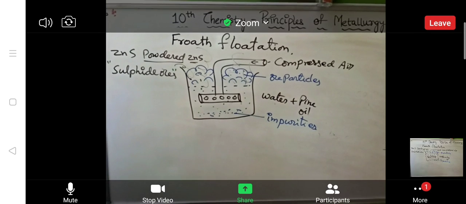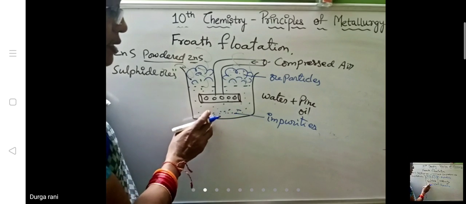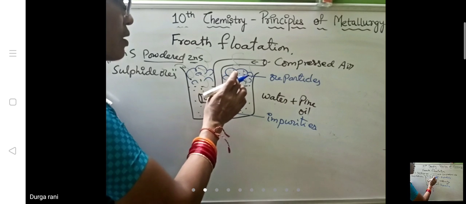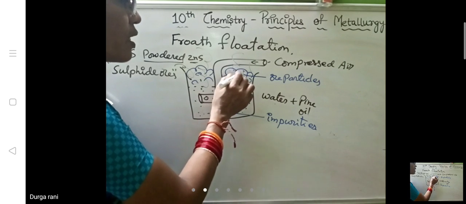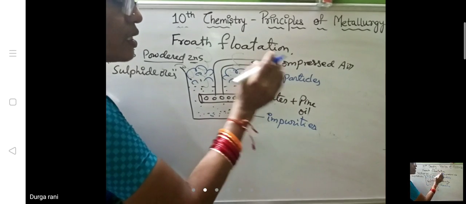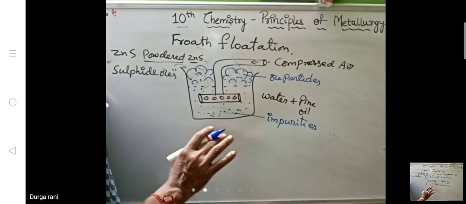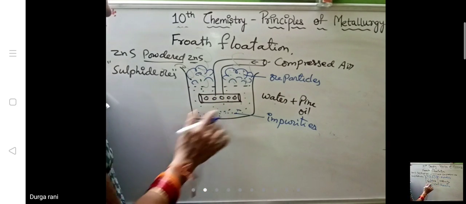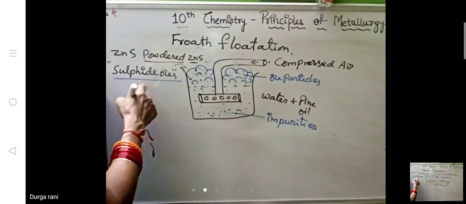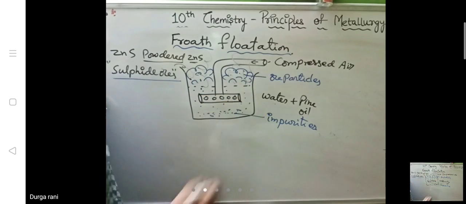So here impurities will be collected at the bottom of the container, and the ore particles stick onto the froth and float on the surface. So this will be separated after some time. The ore particles will be taken out. In this way we can remove the impurities from sulfide ores. Impurities are removed from sulfide ores by using the froth flotation process.